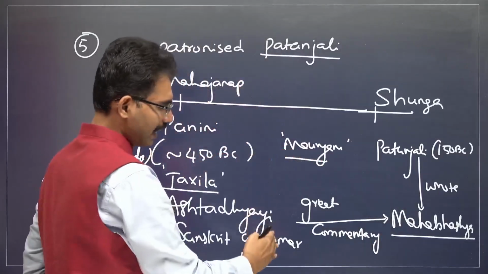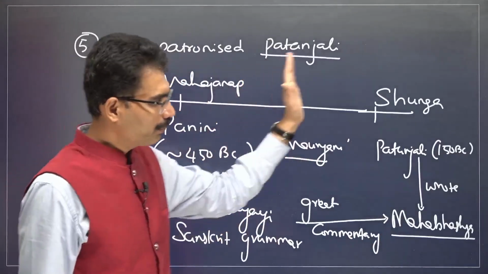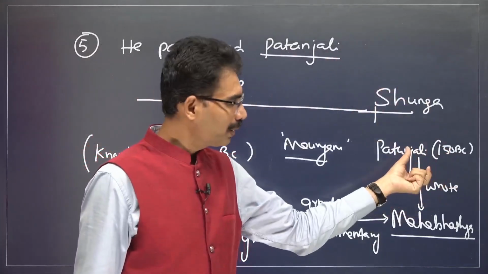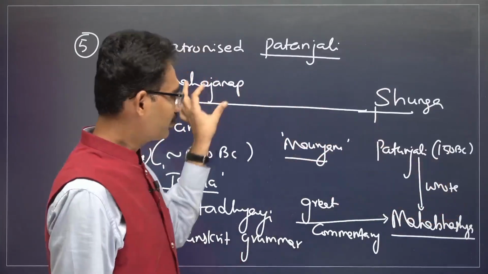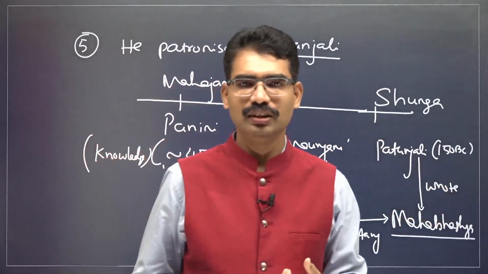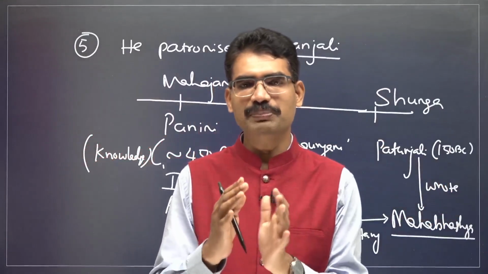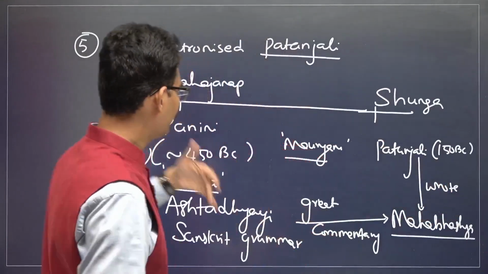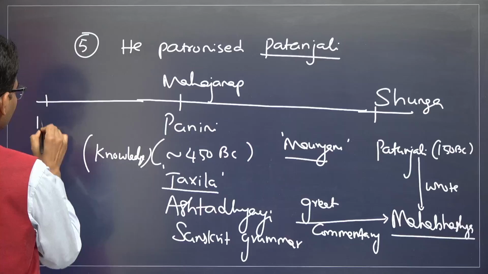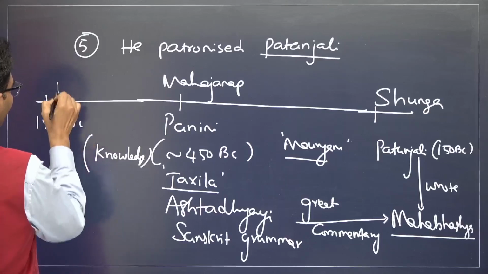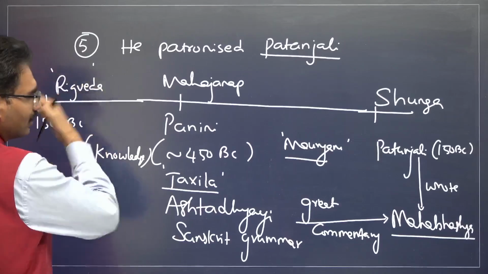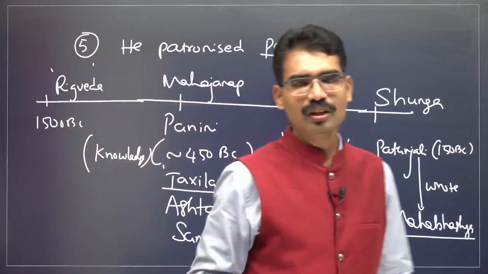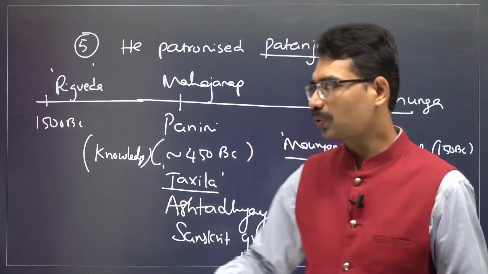One great person has written something, and people did not forget it. People are going to improve on top of it. In 450 BC, circumstances are different. The kind of Sanskrit people were speaking is different. Then if you go back to 1500 BC, this is the time period of the Rig Veda. The Rig Veda is in Sanskrit, but the kind of Sanskrit that was there was different. So Sanskrit is going to improve.